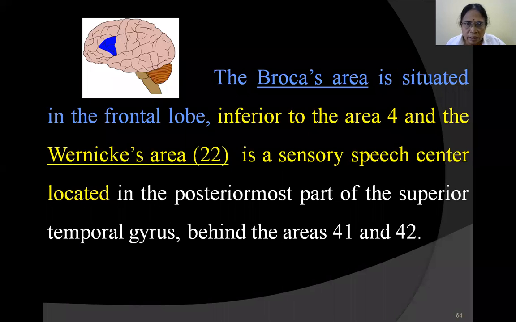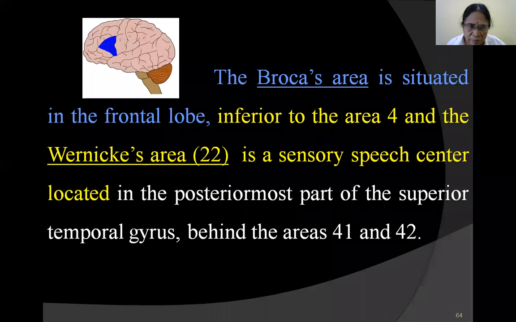This Broca's area, as already told you, is situated in the frontal lobe, inferior to area 4. And this is the location of Wernicke's area. Wernicke's area is especially an interpretation area. It is a sensory speech area. Whatever signals come here are interpreted. The meaning of the signals is analyzed here.